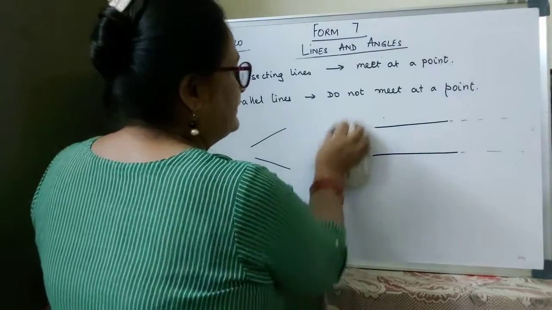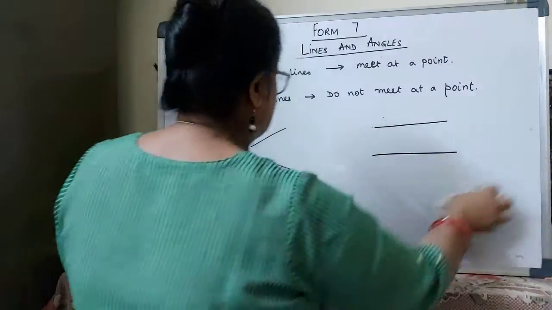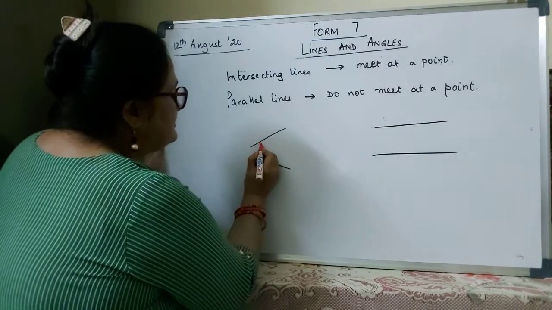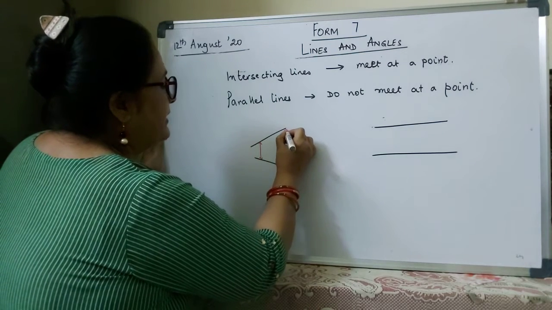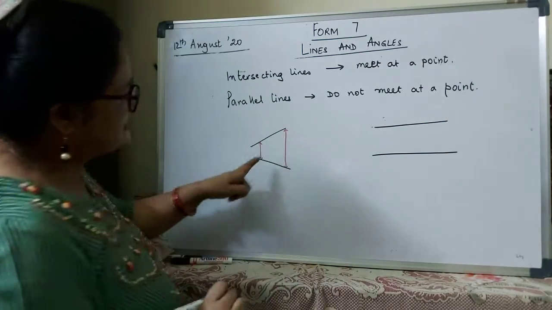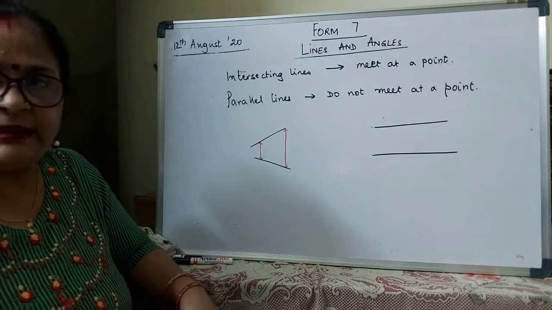The other point of difference between intersecting lines and parallel lines is, if you look at the distance between the two lines here and here at two different points, the distance between the two lines is not same.